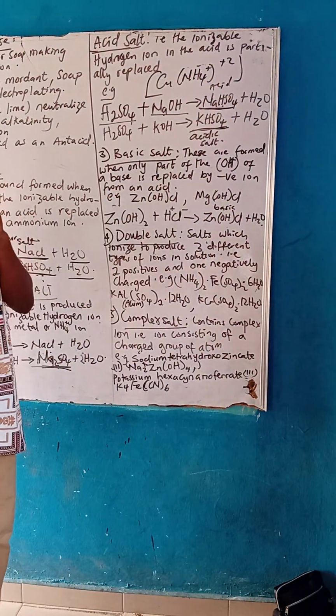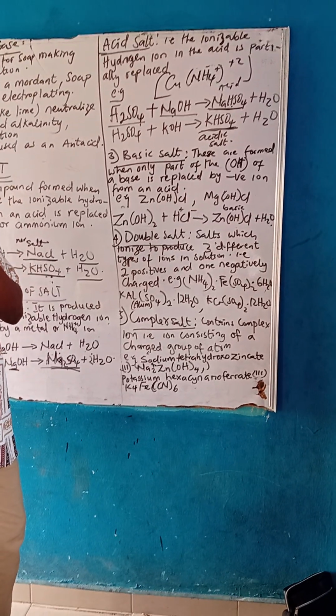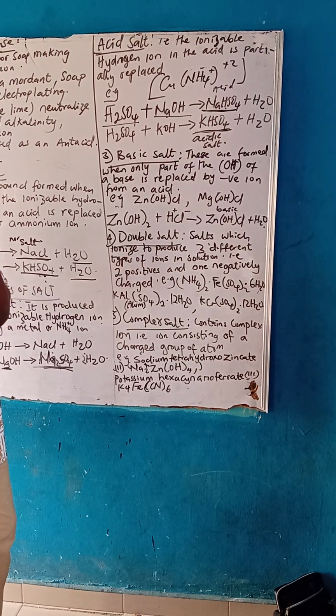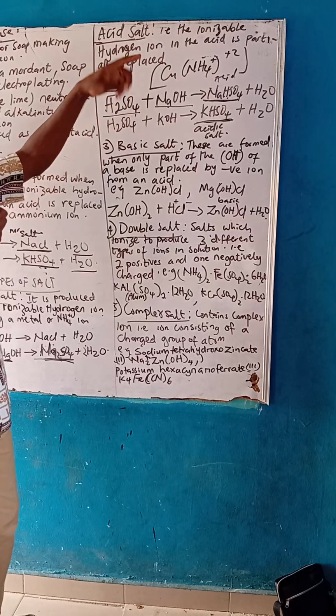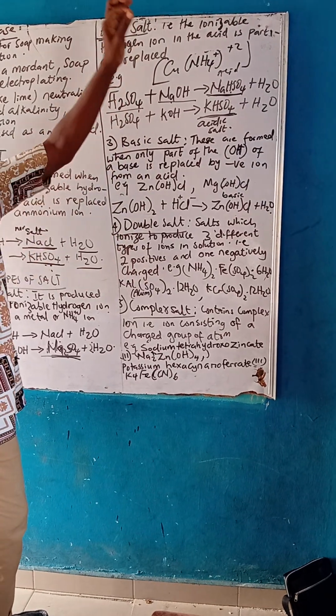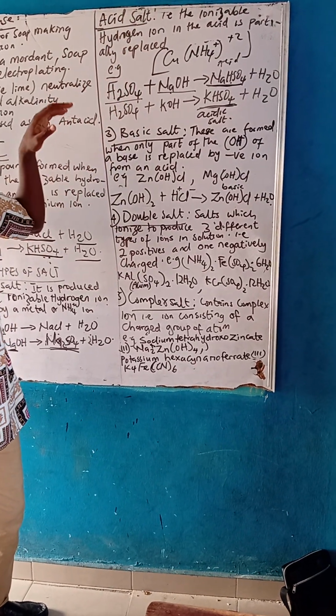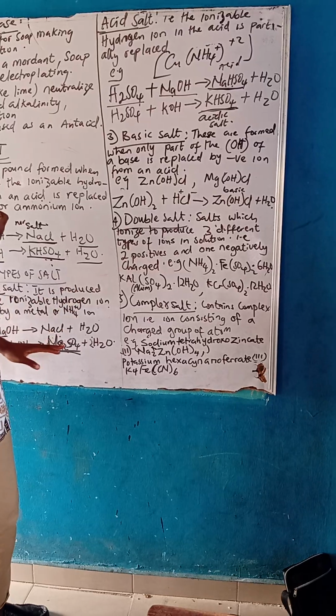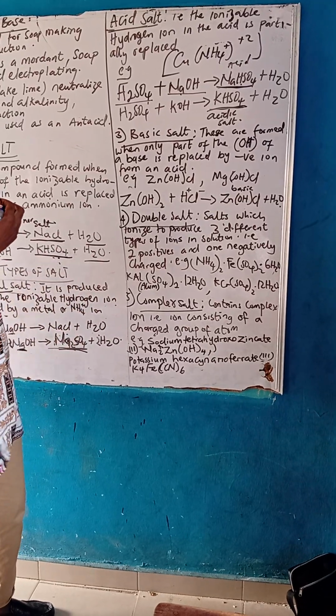Anytime you see something like this, that is how to identify your complex salt. They always have ions. Are you getting me now? They will put ions in the salt. So that's how to know a complex salt.